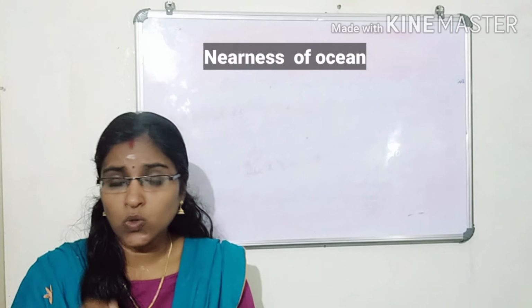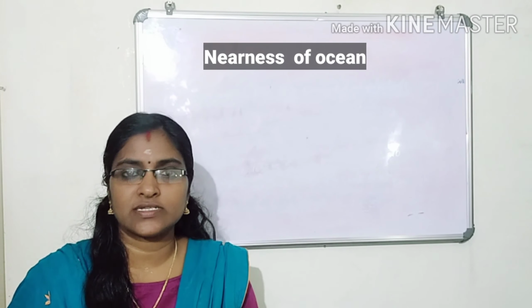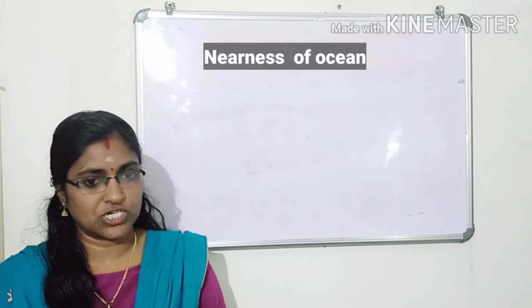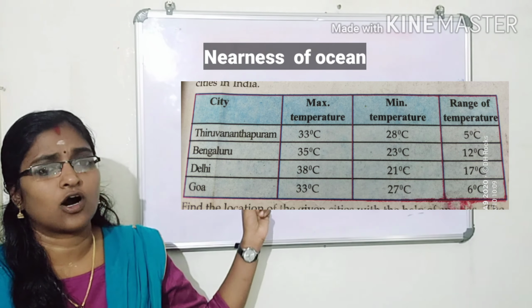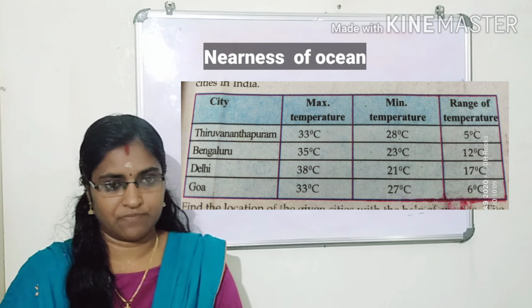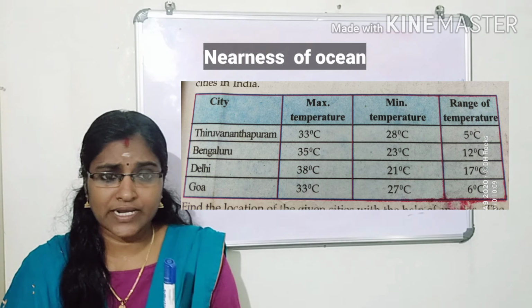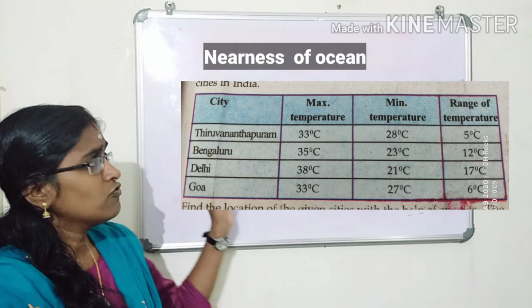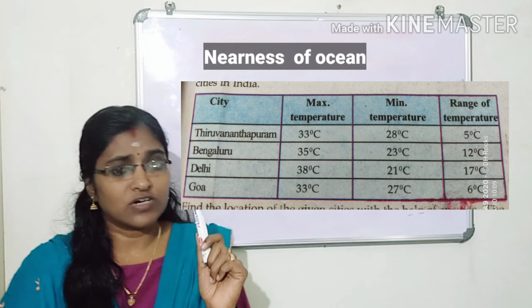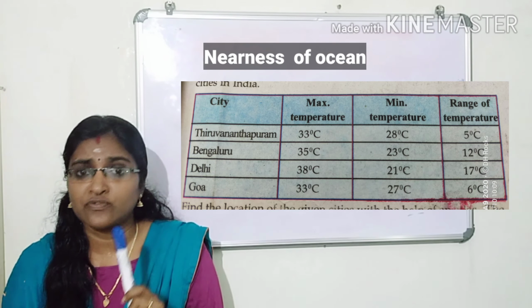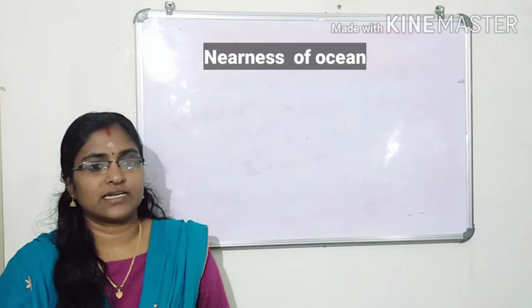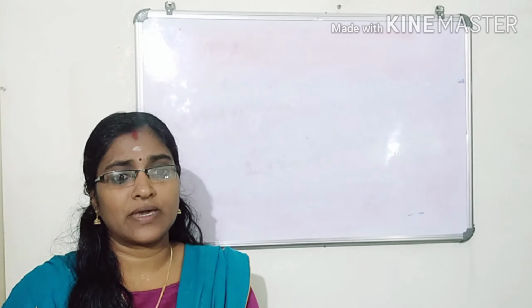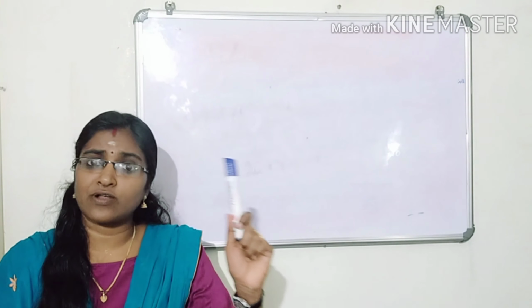Topic: how nearness of ocean influences the temperature variation. Examine the table showing the temperature related data of some cities in our country. The diurnal range of temperature is very high for Delhi and Bangalore, whereas it is very low for Thiruvananthapuram and Goa, isn't it? It can be inferred that the range of temperature will be higher at places away from sea.